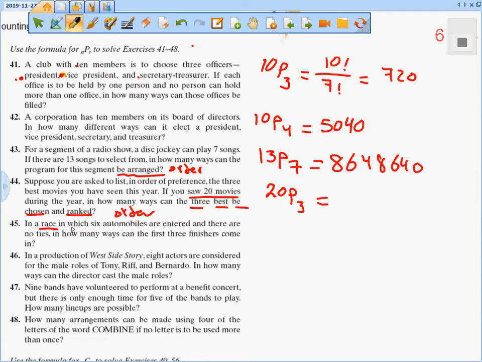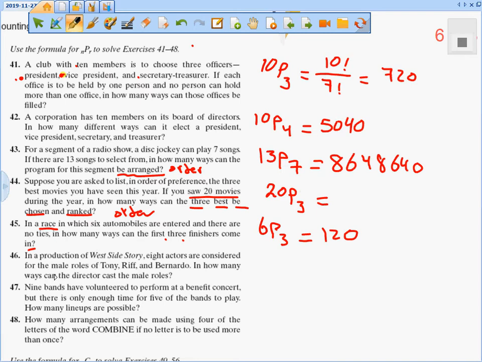So in a race in which 6 automobiles are entered and there are no ties, in how many ways can the first 3 finish come in? So 6P what? 3, which is equal to 120.